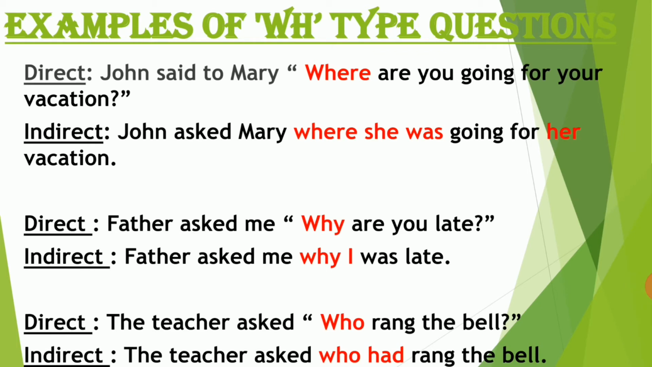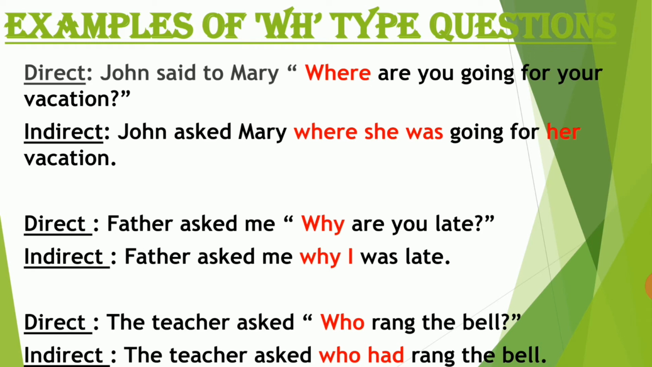John said to Mary, "Where are you going for your vacation?" So you can see the word where, it is a WH type of word. It is a question word. So the same where we are going to use as a conjunction for the indirect speech. So when you change it into indirect speech, it will be like John asked Mary where. See that where word, it is used as a connective word, where she was going for her vacation.